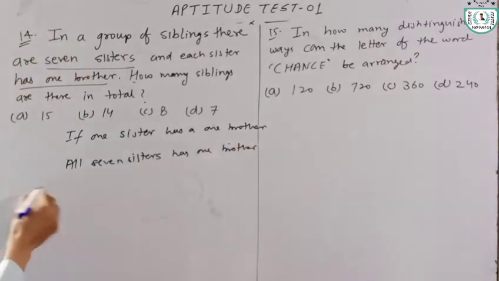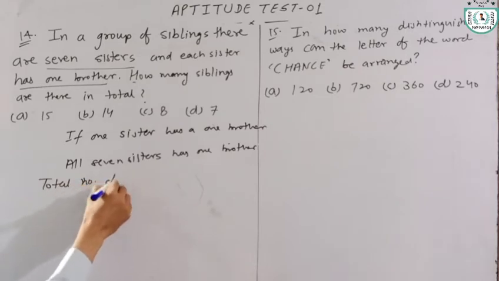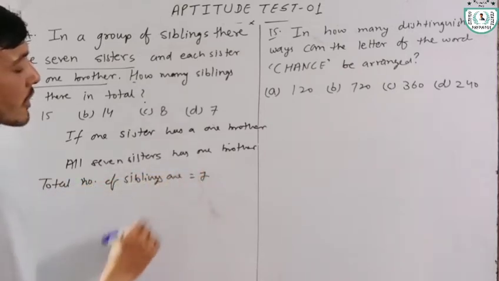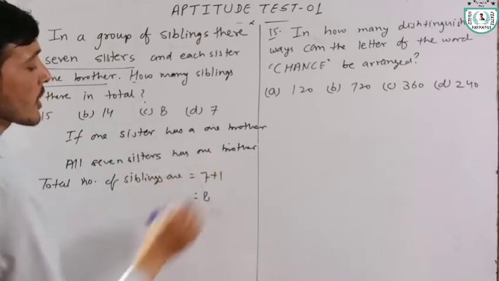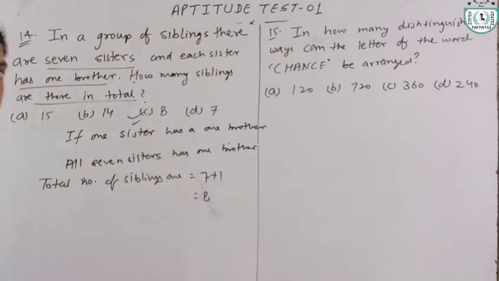Okay, total number of siblings are 7 sisters plus 1 brother is equal to 8. Total number of siblings are 8.